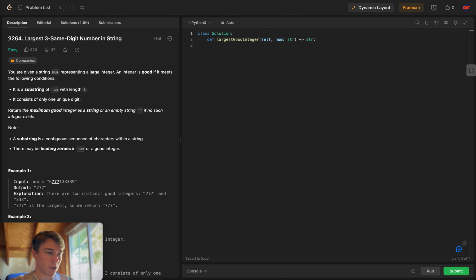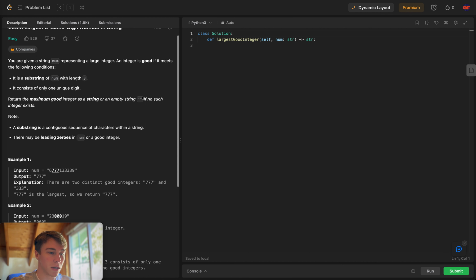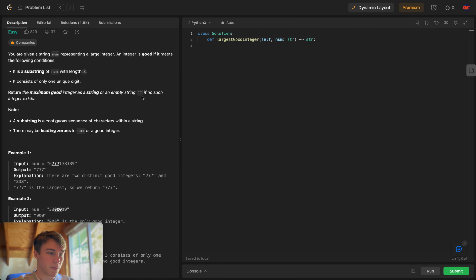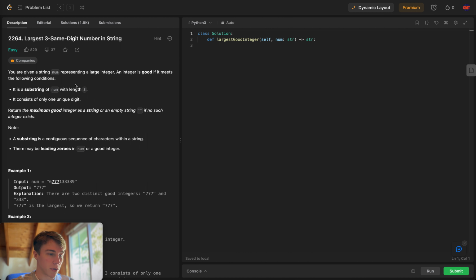Today we'll be solving question 2264. This is an easy level question, and I believe that it has to do with strings. String related questions are a whole subcategory of Leetcode questions, and it's worth getting good at them. So let's begin with the description.